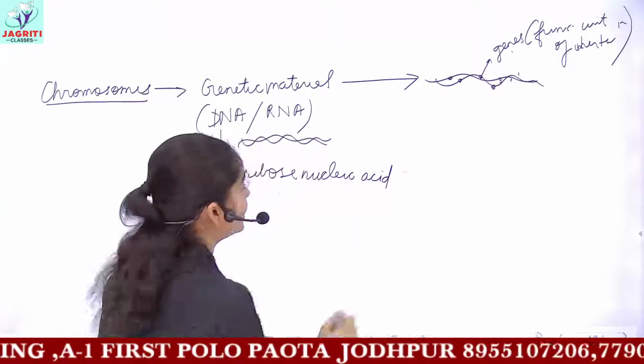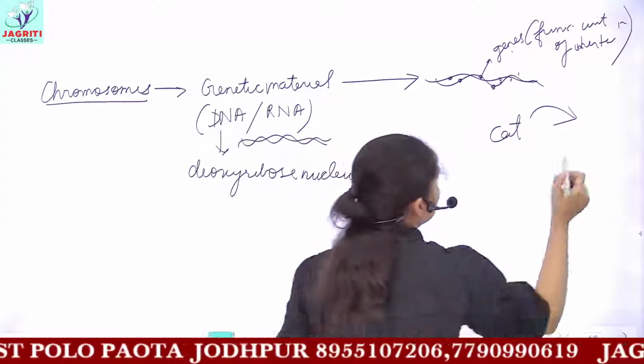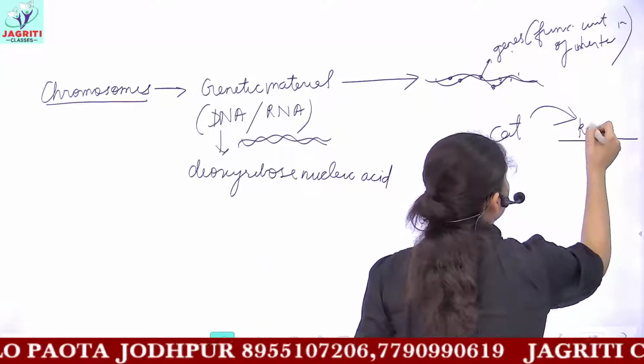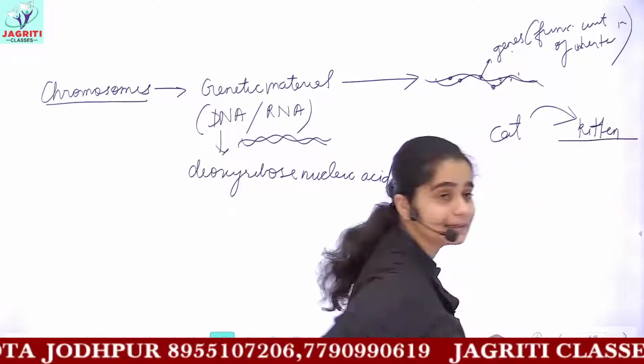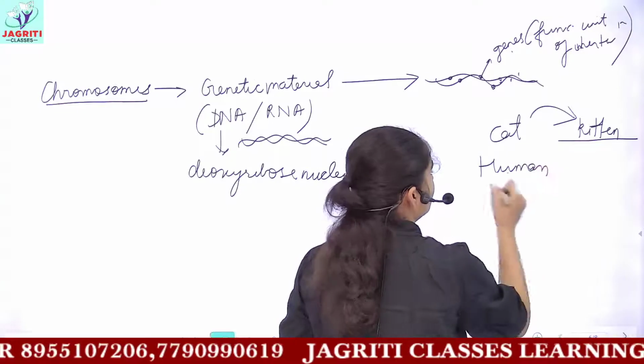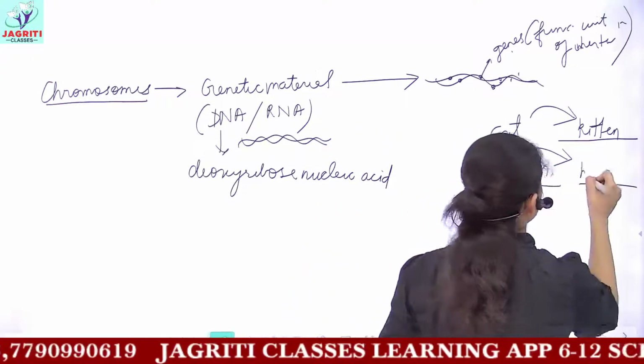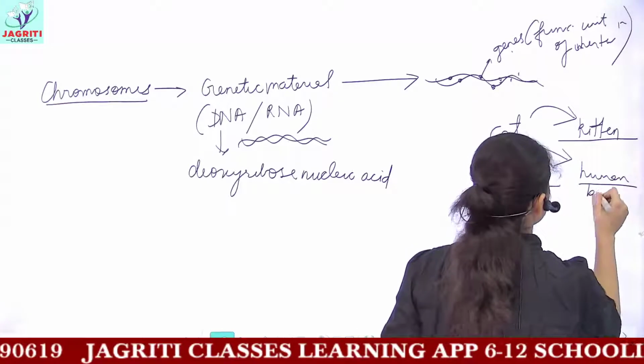These genes are responsible that a cat will give birth to an offspring which resembles a kitten, and a human will give rise to an offspring which resembles a human baby.